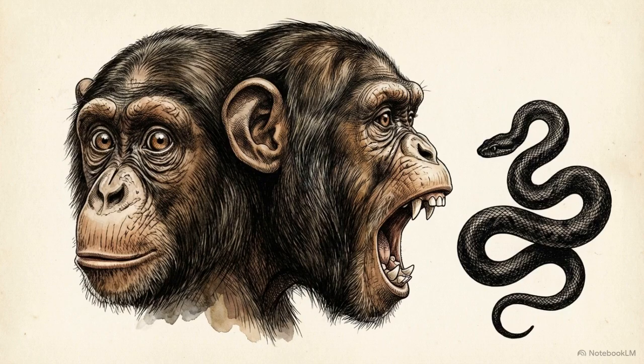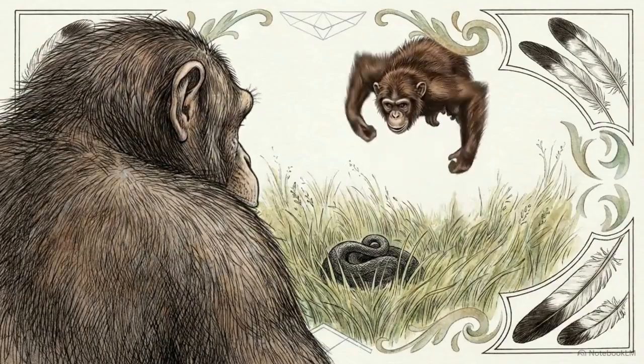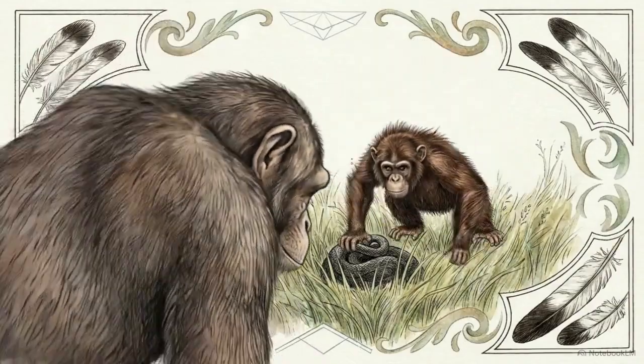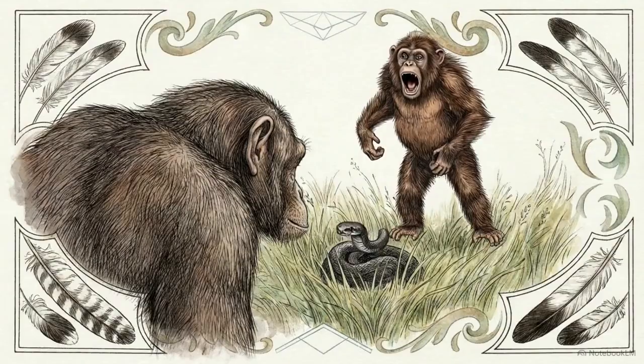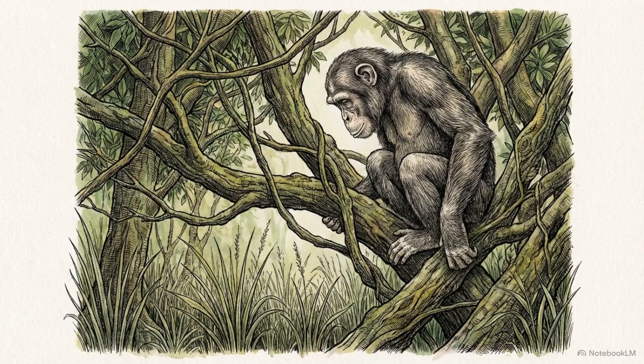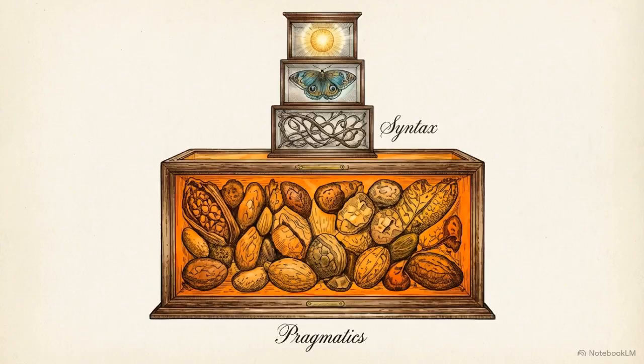Philosopher Dorrit Ba'an describes animal signals as Janus-faced. They are expressive behaviors that simultaneously show an animal's internal state and the external object causing it. When an observer sees a chimpanzee's fearful posture and gaze directed at a snake, the observer learns about the danger directly. This allows for complex coordination without the need for high-level meta-representation. Animal systems are heavily reliant on pragmatics, using the shared environment to provide the complexity that their syntax does not.